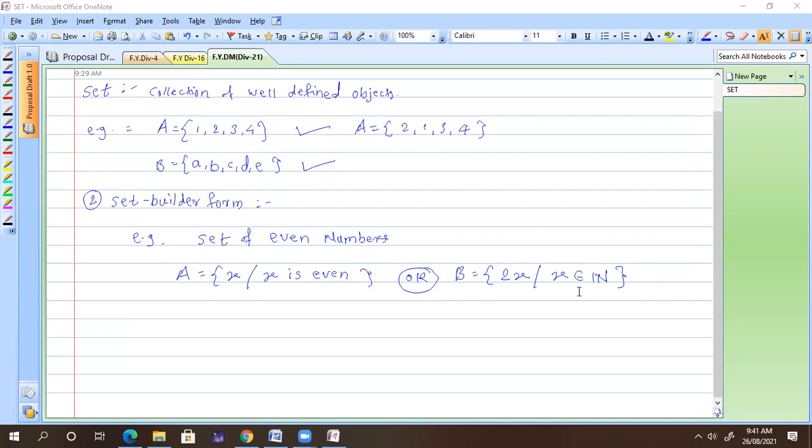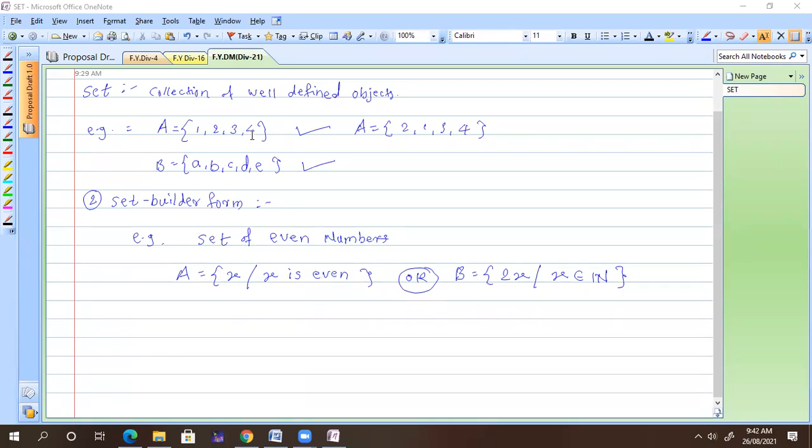Okay. So we have one property in set builder form. You should write down one property. Here you can write it in that way also, no problem. Where x is an even number. What is the property? Whatever x you are taking, that x should be an even number. Okay, got it? And in here, whatever numbers you have, you can write down all those numbers.